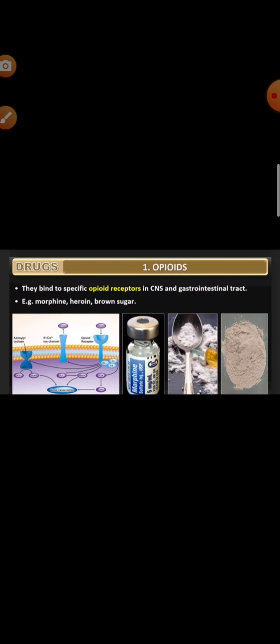What is the mode of intake? Mode of intake is by snorting and injection. What is the mode of action? They bind to specific opioid receptors in the central nervous system and gastrointestinal tract. What are the effects? Heroin is a depressant and slows down the body functions. Morphine is an effective sedative and also a painkiller. So these drugs, when taken in small doses, act as medicine.